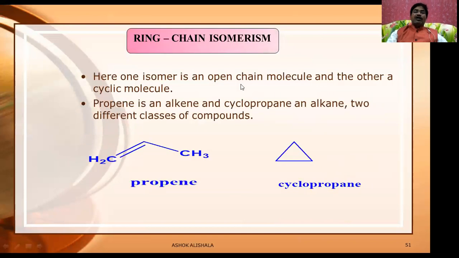Now, the last isomerism is said to be the ring-chain isomerism. Here, one isomer is an open chain molecule and the other a cyclic molecule. Propene is an alkene and cyclopropane an alkane. Two different classes of compounds. See, this is going to be an alkene, this is going to be a cycloalkane.